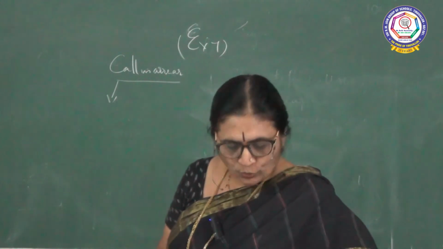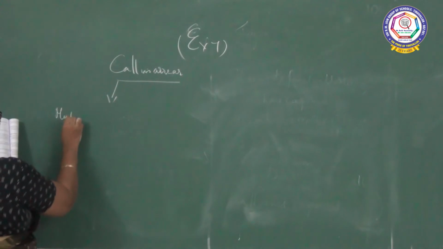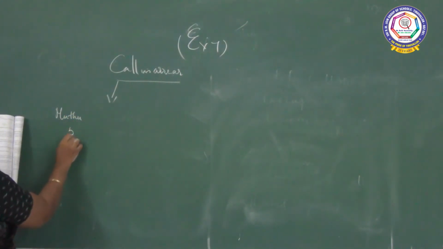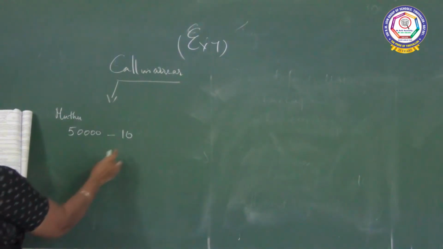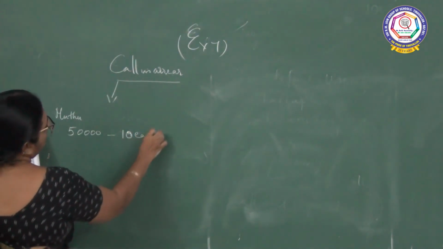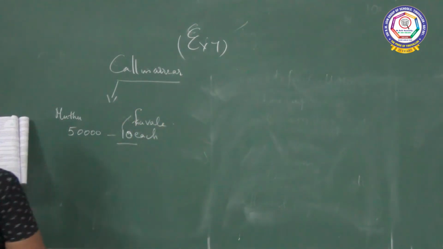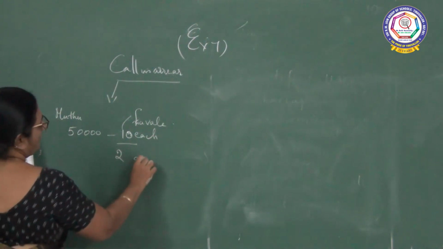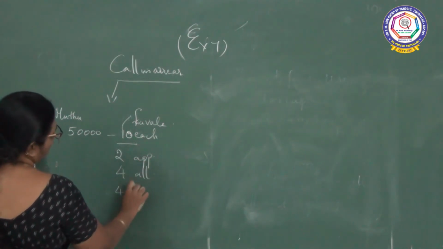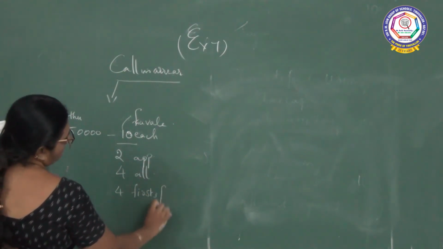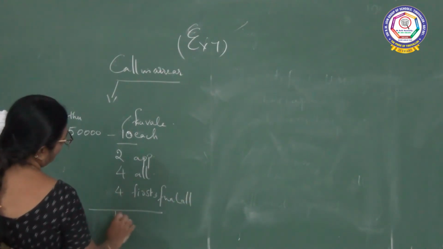I'll read out the problem for you. Muthu Limited issued 50,000 shares of rupees 10 each. This is the face value, issued at par. 2 on application, 4 on allotment and 4 on first and final call. So total comes to 10 rupees.